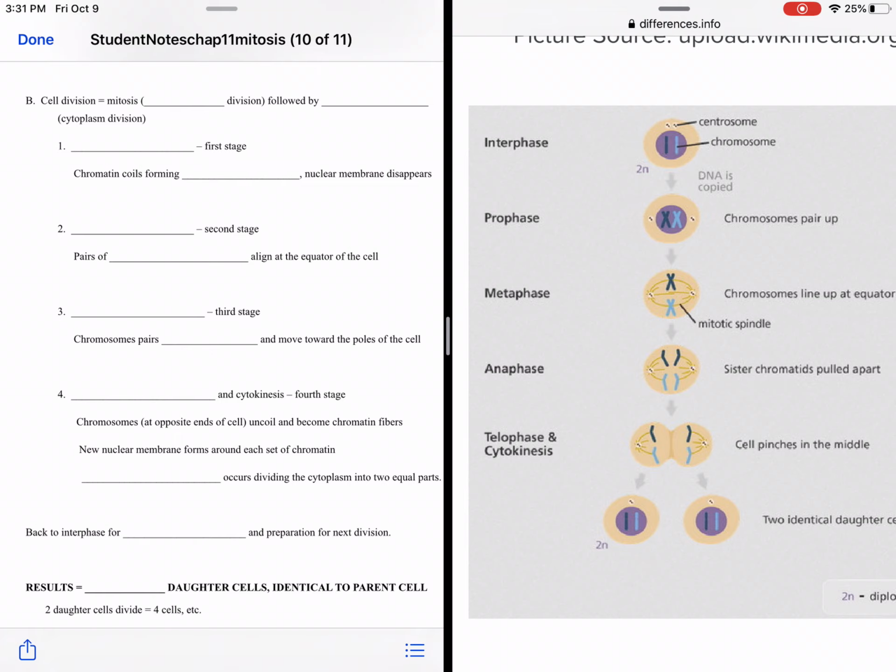The fourth phase is telophase and cytokinesis. This is when chromosomes at opposite ends of the cell will uncoil and become chromatin fibers. The new nuclear membrane will form around each set of chromatin, and at the same time, cytokinesis, which is another step of cell division, will occur, and that divides the cytoplasm into 2 equal parts.